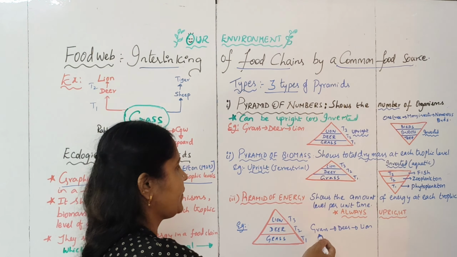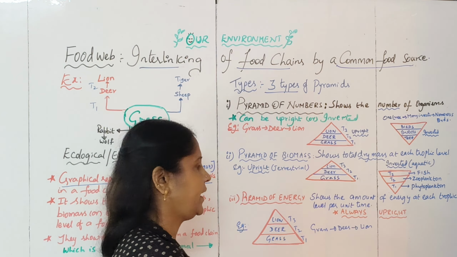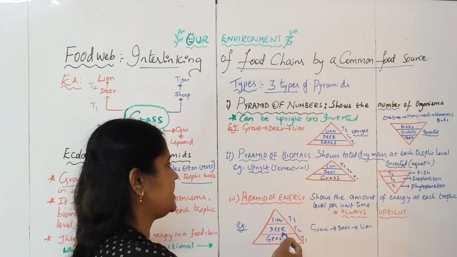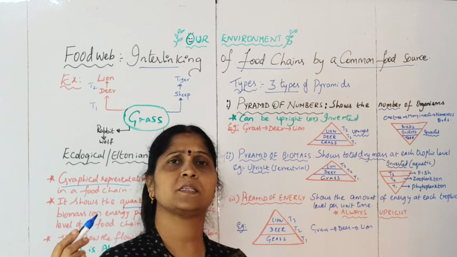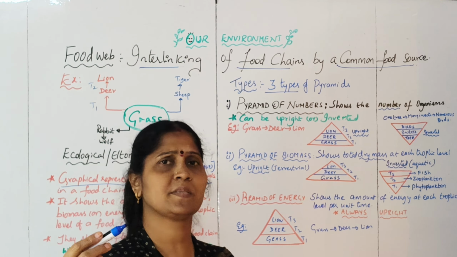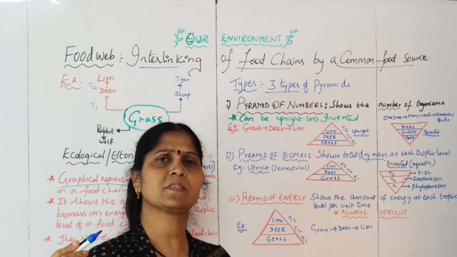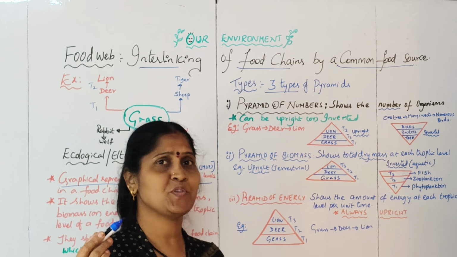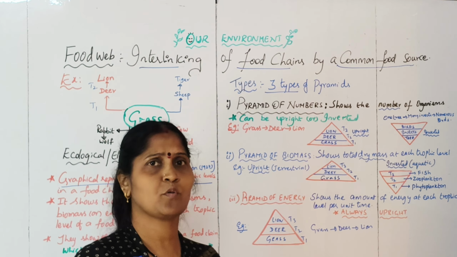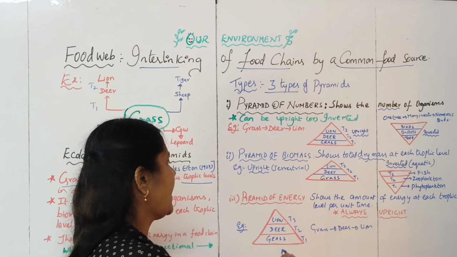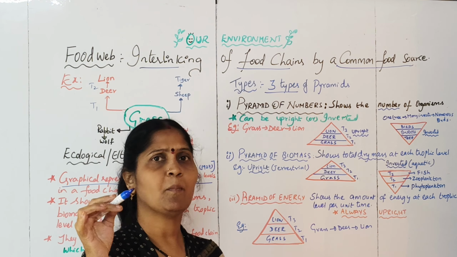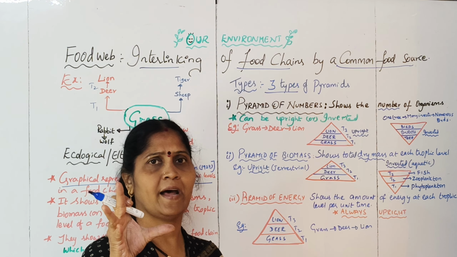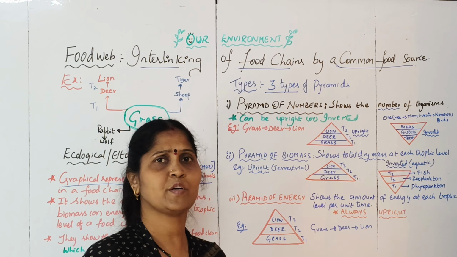So our standard example: grass, deer and lion. Grass is eaten by deer, eaten by lion, and the energy flow, as I have already discussed in my previous video about the 10% law of energy, wherein we discussed that energy gradually decreases as you move up the trophic levels. Grass receives a lot of energy from the sun, and the amount of energy present in the grass will not be totally transferred to the deer.